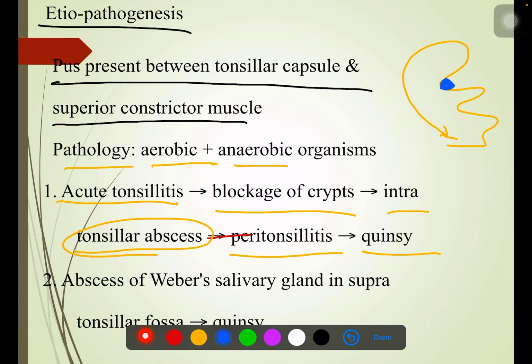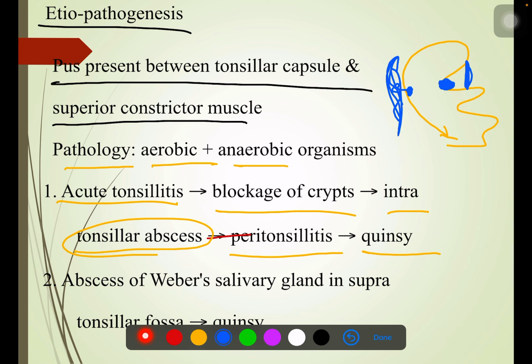This is either follicular or parenchymatous or membranous. So what is this? This is a follicular type of tonsillitis. From this follicular stage, it will go to the parenchyma, and the crypts will be closed, and it totally goes to this space, and that will lead to peritonsillar abscess, okay.